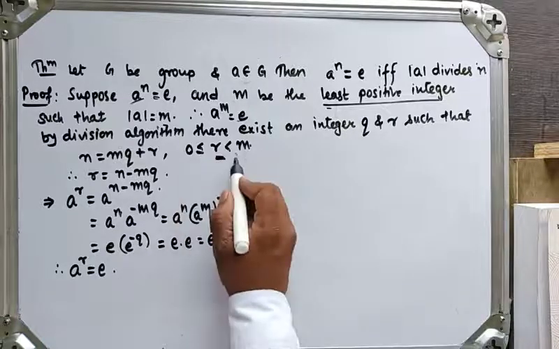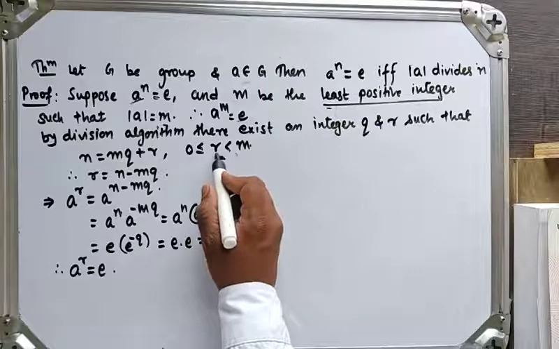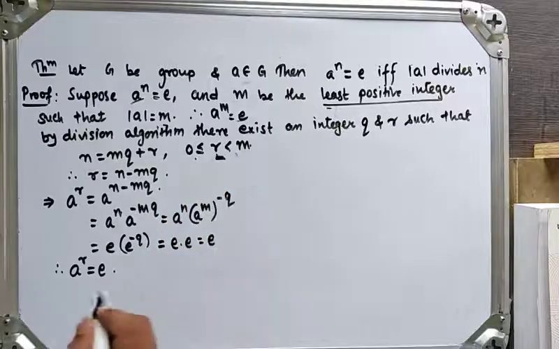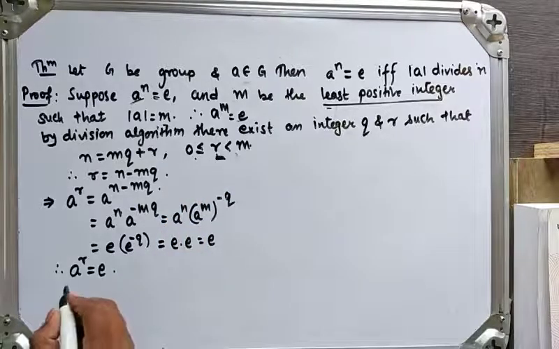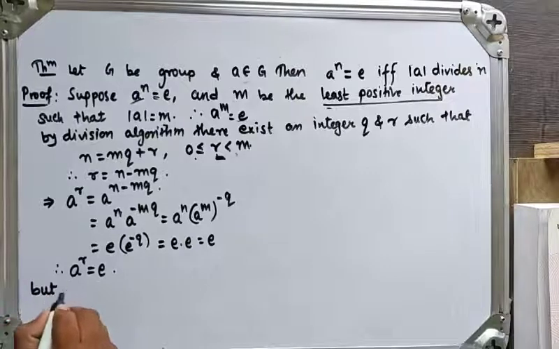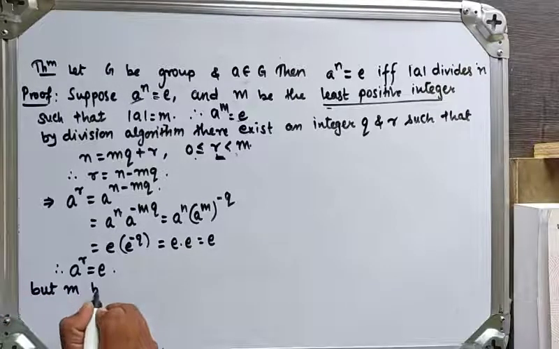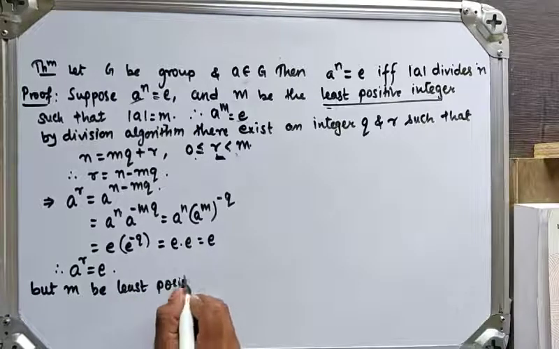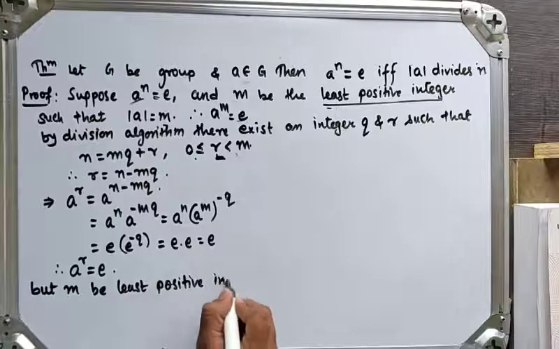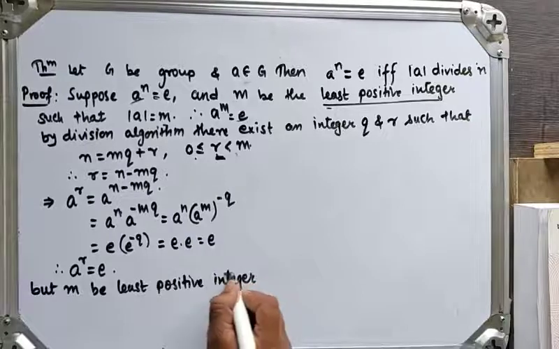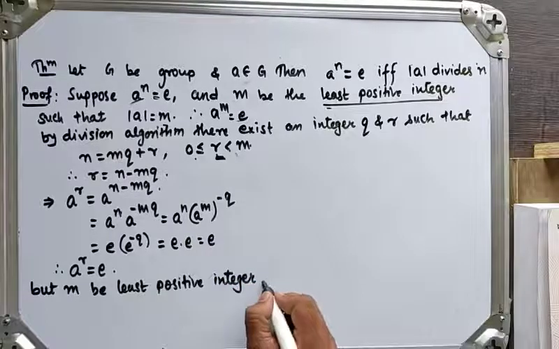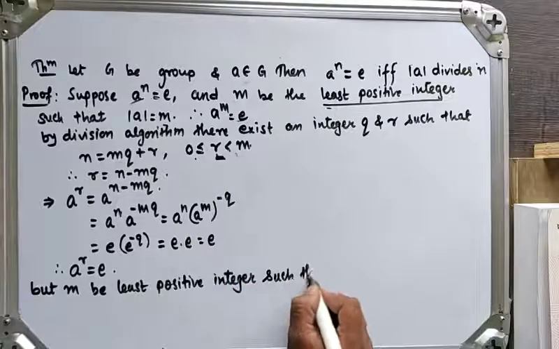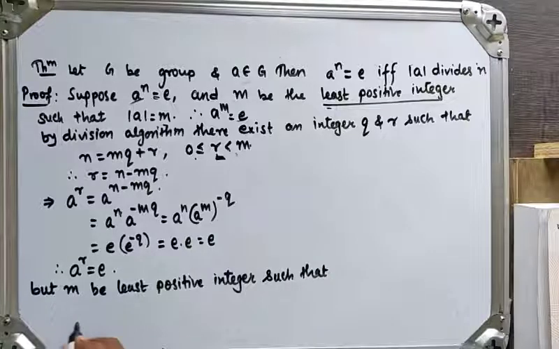This is the contradiction to our assumption. Means what? The value of r must be 0. But here, m is the least positive integer such that a raised to m is equal to identity.